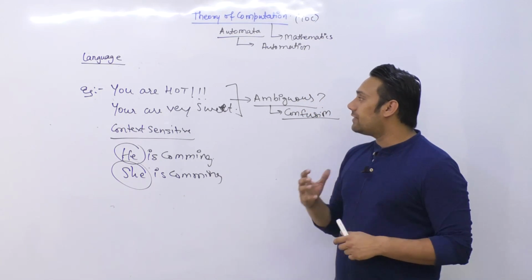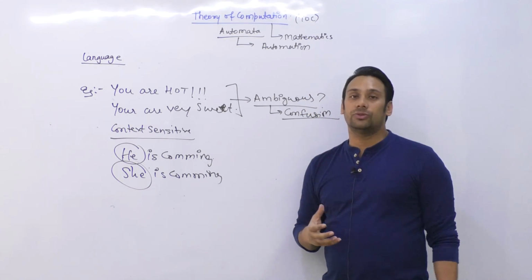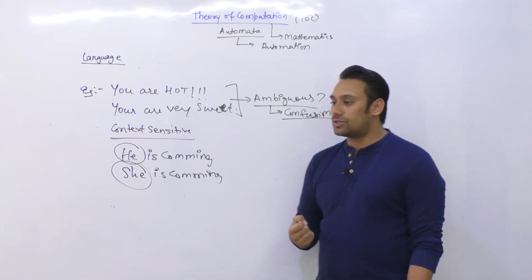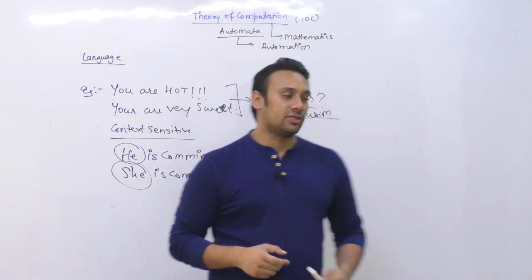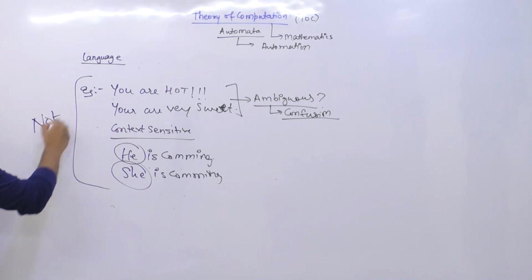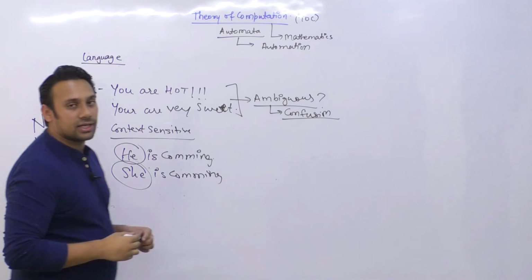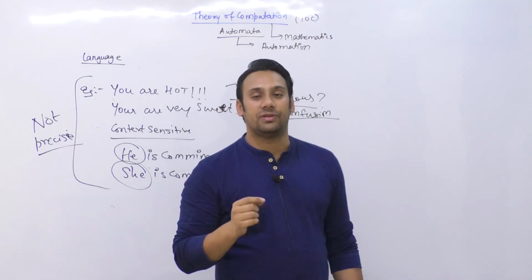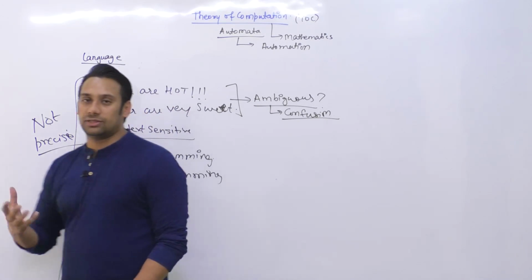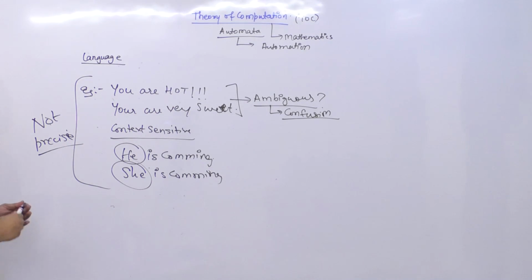So this is a very very big reason why you cannot use these sentences for giving instructions to a computer system, because a computer system needs precise instructions. So these instructions are not precise. ये जो instruction है वो precise नहीं है, and your computer system needs precise instructions, right? So there's a huge difference here. तो हमें चाहिए, so we need a language where we can give precise instructions.